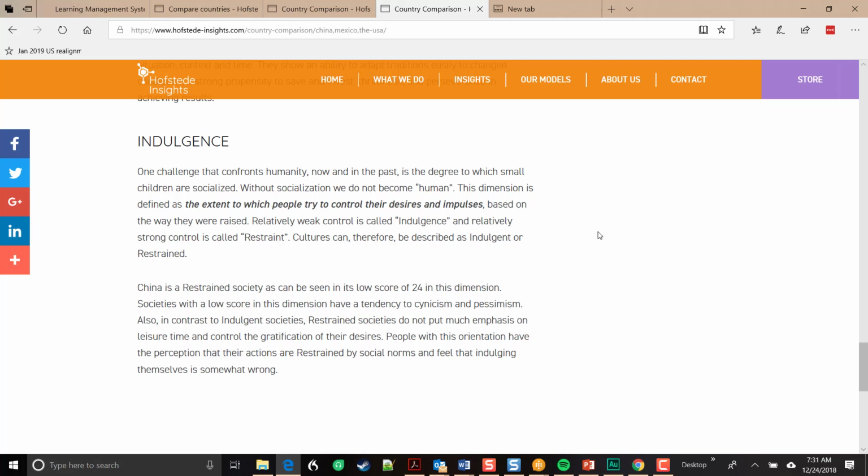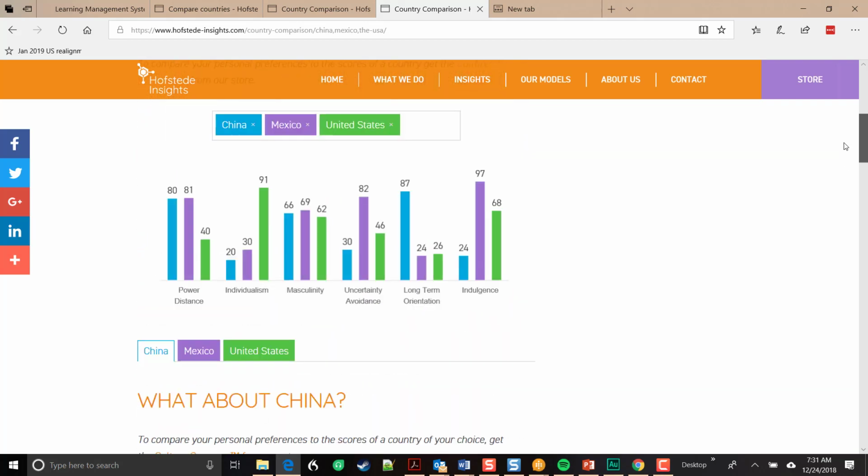Maybe we've seen that certainly in our society. And China, for example, is more likely to be restrained and more likely to be planning for the future. So let's look at our chart, and you can see that China has the low score on indulgence. Looks like Mexico actually has a higher score than the United States, and then the United States is still pretty high. So this dimension also can affect the way in which we communicate as we think about our coffee franchise.